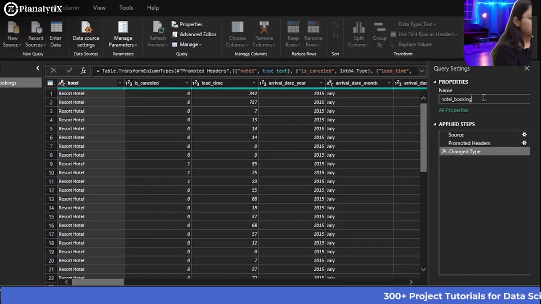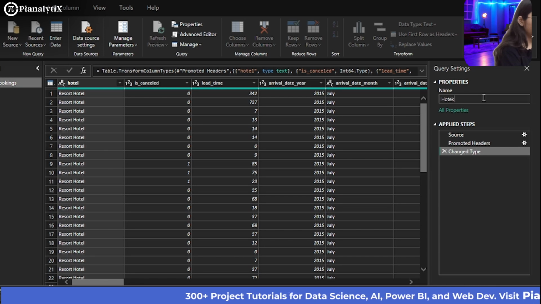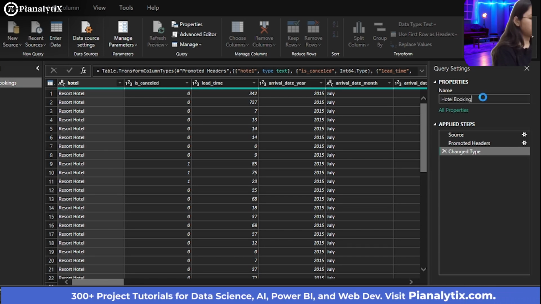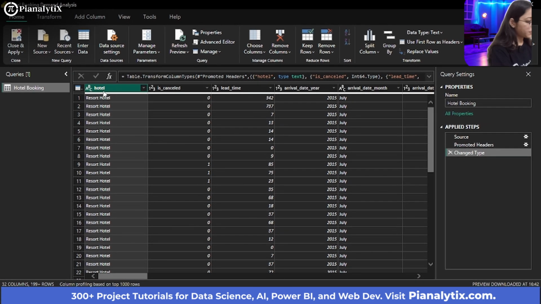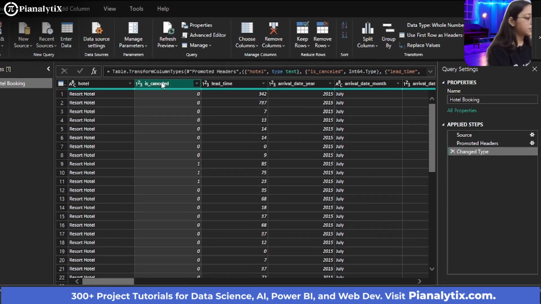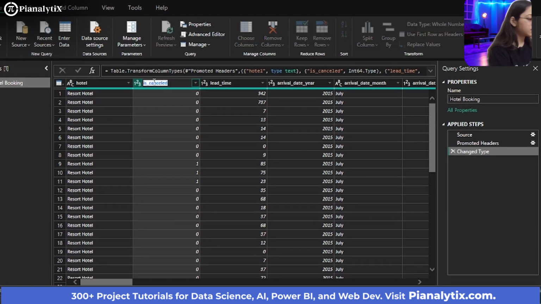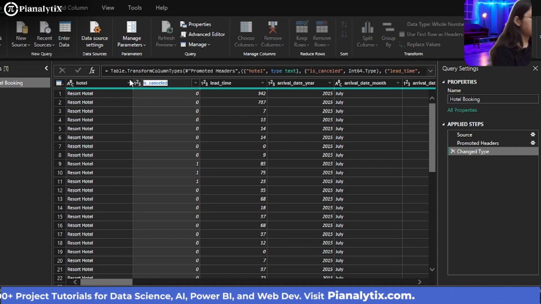First, let us change the name of this table to a cleaner name, Hotel Booking. The hotel data type seems to be fine, there is no problem. And cancellation, you can write this as cancel, or just simply write cancelled.